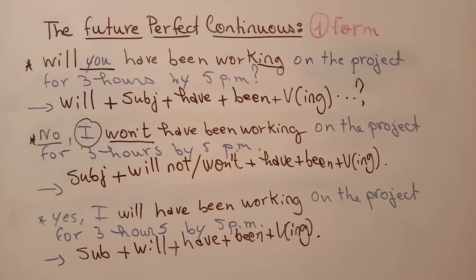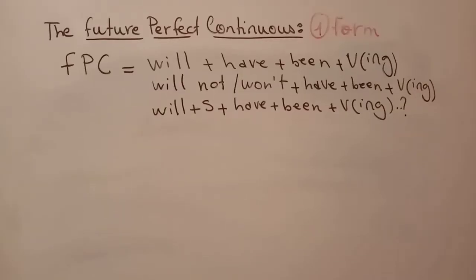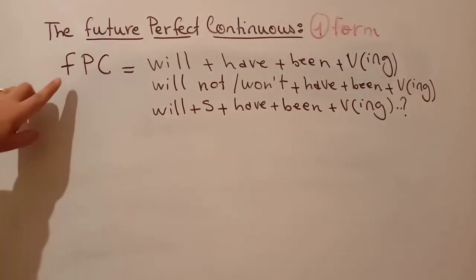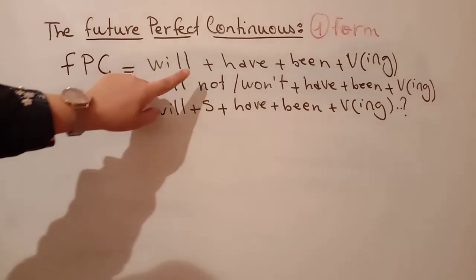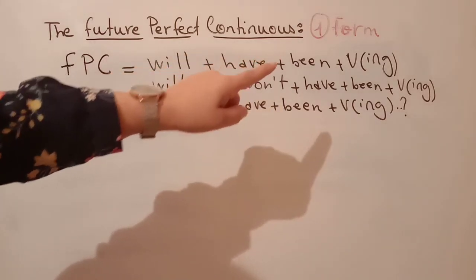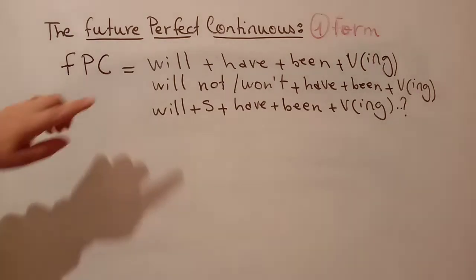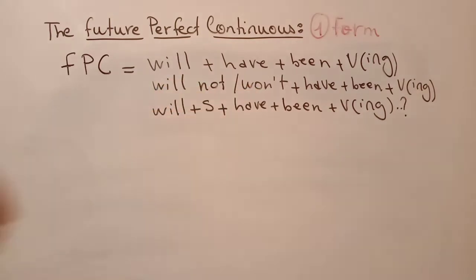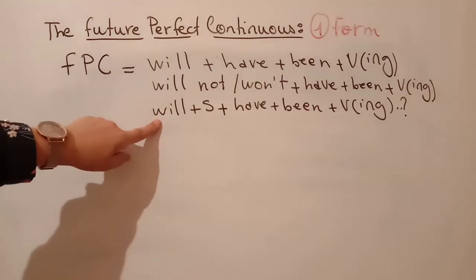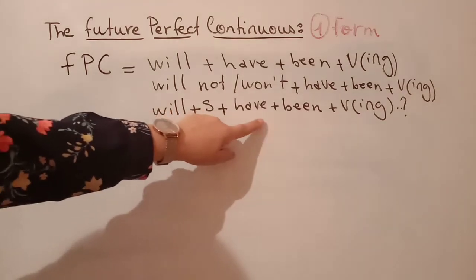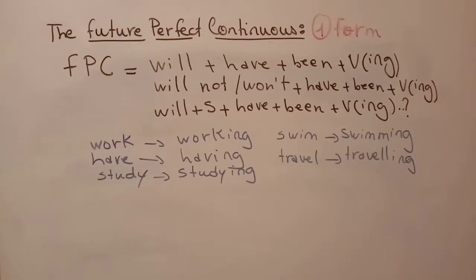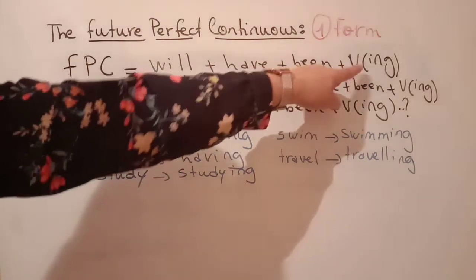Is it clear? Good. So let's recap together the form of the future perfect continuous. So the future perfect continuous equals will plus have plus been plus verb ing in a positive sentence. It equals will not or won't plus have plus been plus verb ing in a negative sentence. And then in a question, you start with the auxiliary will plus subject plus have plus been plus verb ing, question mark.